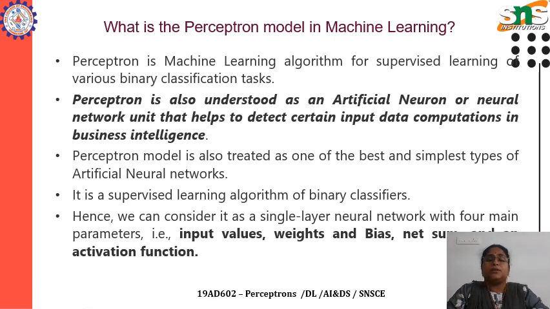The model is also treated as one of the simplest methods for an artificial neural network. It is a supervised algorithm, and we can consider this perceptron layer as a single layered neural network with four main parameters: input values, weights, bias and net sum, and an activation function.